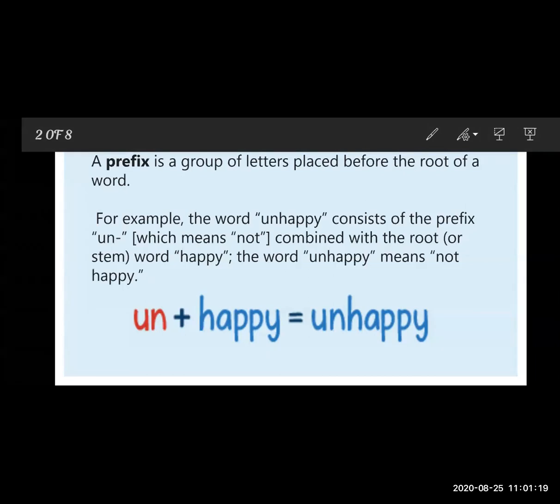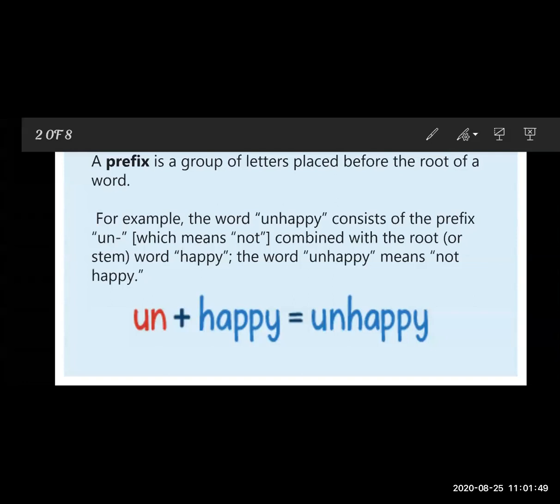So we always use the prefix at the beginning of the word, and when we do, the meaning of the word is always changed. Sometimes it turns into the opposite meaning. So when we add a prefix to a word, the meaning changes and it forms a new word.